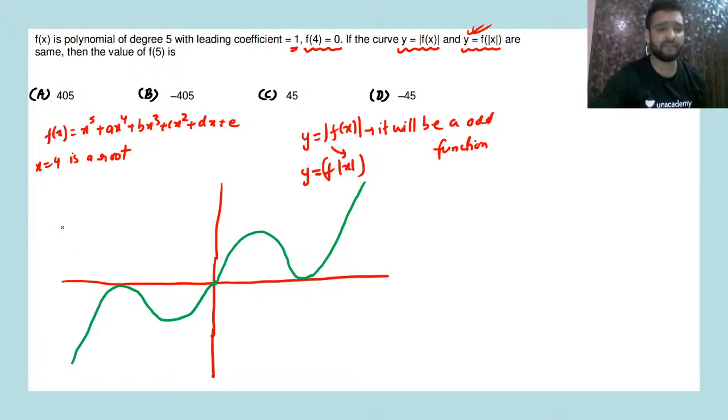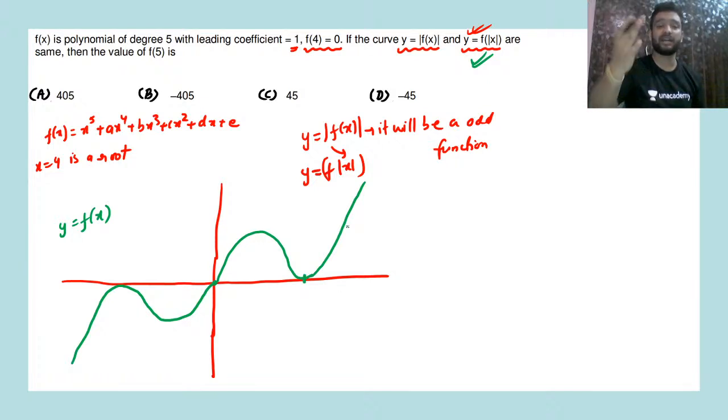Now this is your f of x, y is equal to f of x. Your f of 4 was 0, that means f of minus 4 will also be 0. Now how have I drawn the graph like this? How could I know that the graph is like this? If I take mod of f of x, I have to erase this and copy it like this. And f of mod x is the copy of the right hand side.